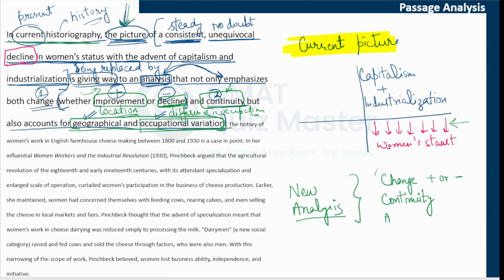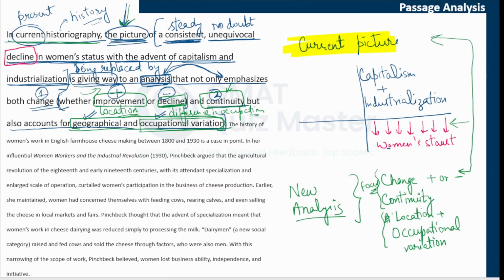These two things are what it emphasizes, and it also takes into account the location or the geography and impact of occupational variation. So this is change that is being discussed. This change has been introduced in the first line by the author.